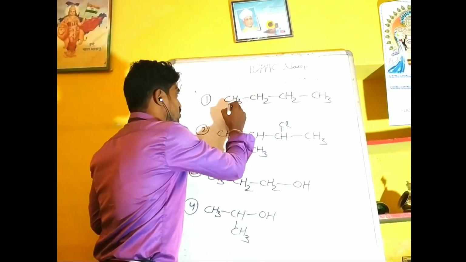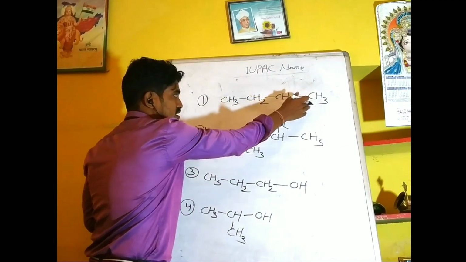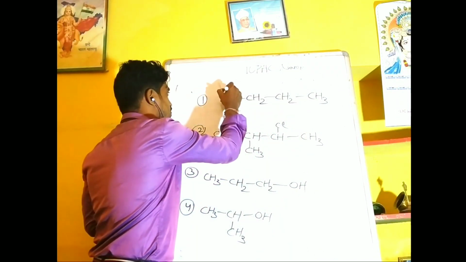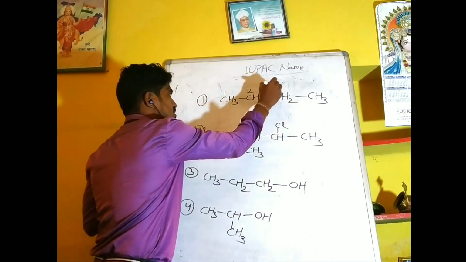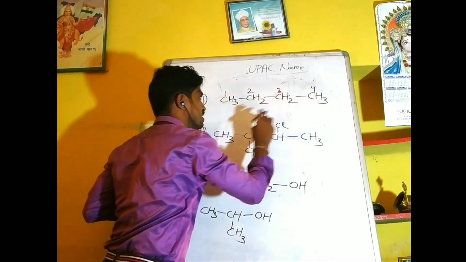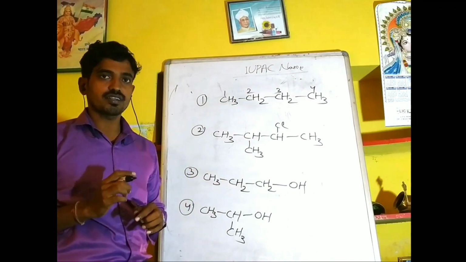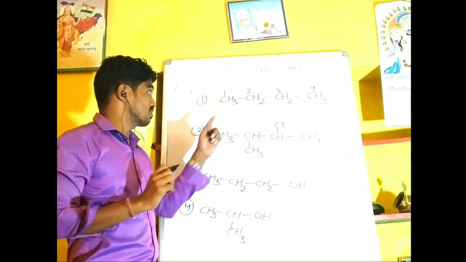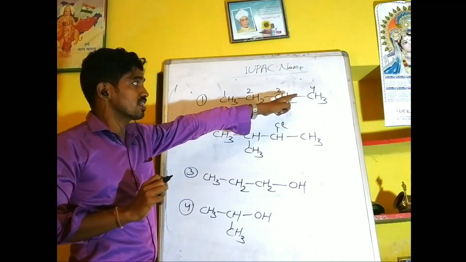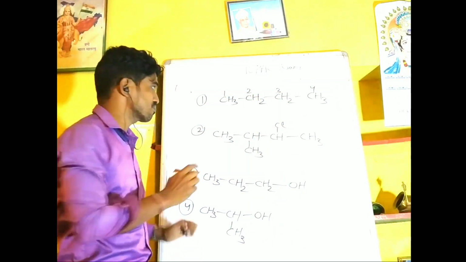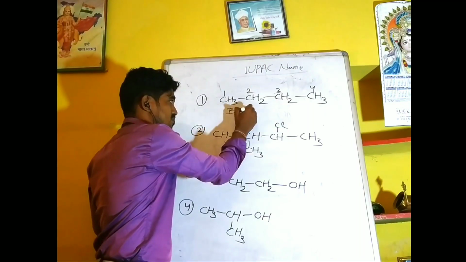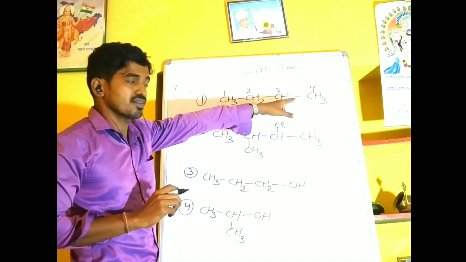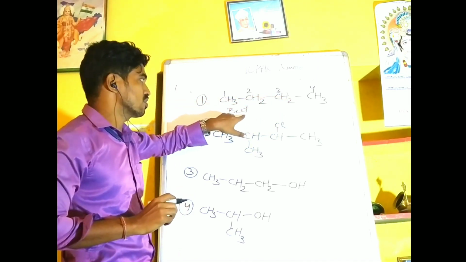As per the rule, we can number it from either side. If you take the numbering from this side, then the compound contains 4 carbon atoms. We know that if the compound contains 4 carbon atoms, the word root must be but.